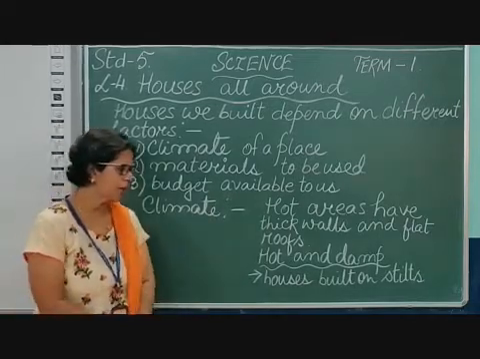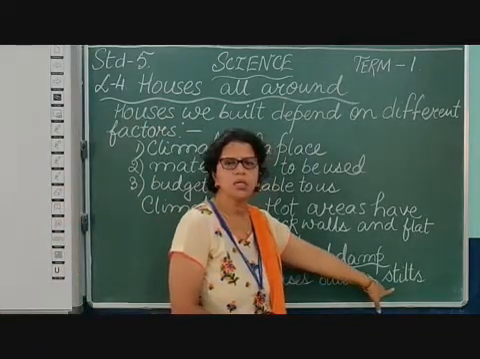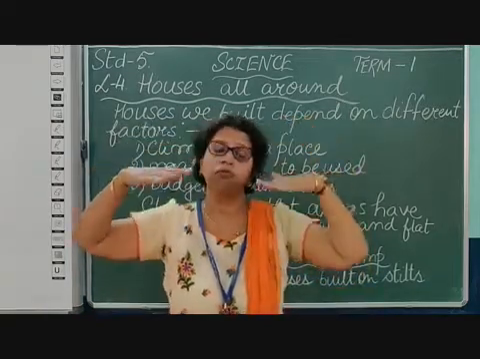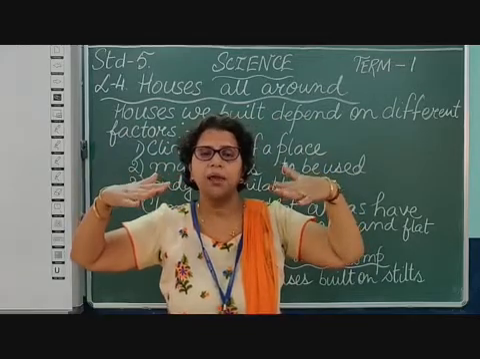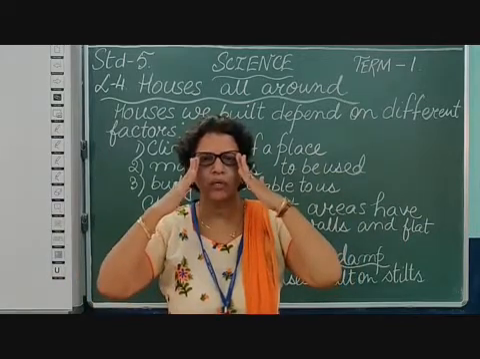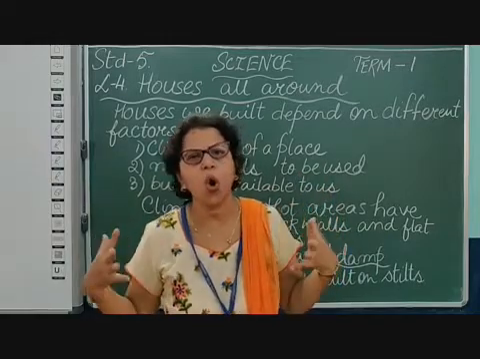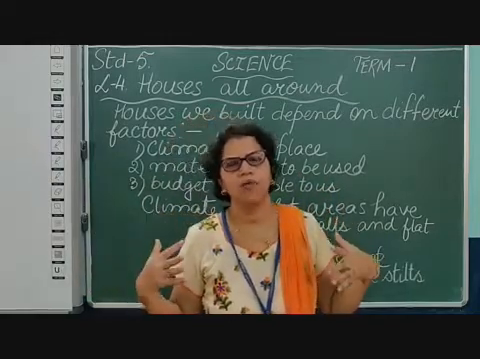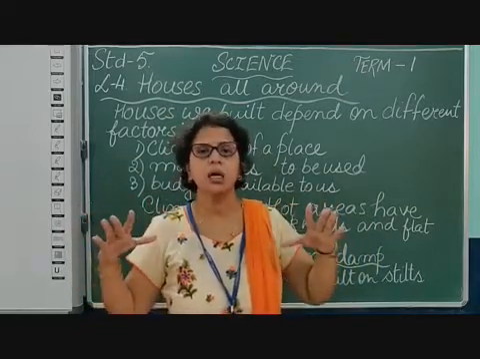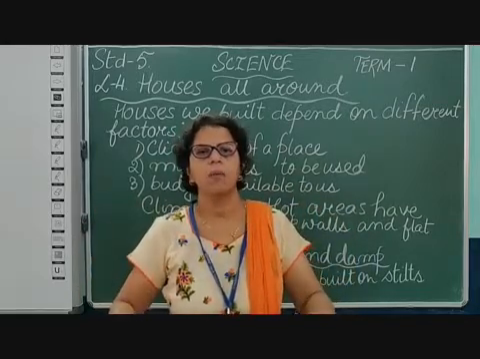So hot and damp areas build houses on stilts. Now what are stilts? Children, they build houses on bamboos. Now I am talking about the areas that have lots of rainfall. Like in social science, we are going to study about this, the equatorial region. These places are very hot, and they have rainfall almost every day, equatorial forest areas. So these places generally build houses on the bamboo